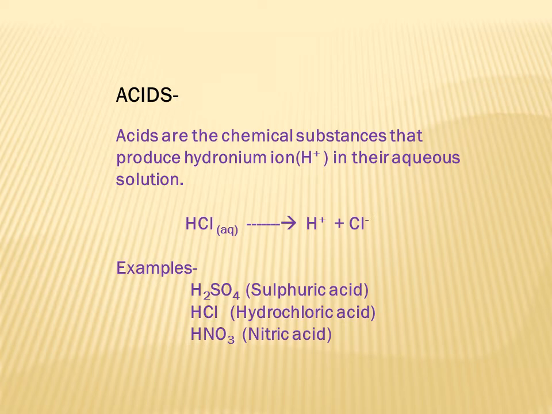The substances which give H plus ions in their aqueous solution are called acids. For example, you can see through the equation, HCl in aqueous solution gives H plus and Cl minus ions. So HCl is an acid because it is giving H plus ions in the aqueous solution.